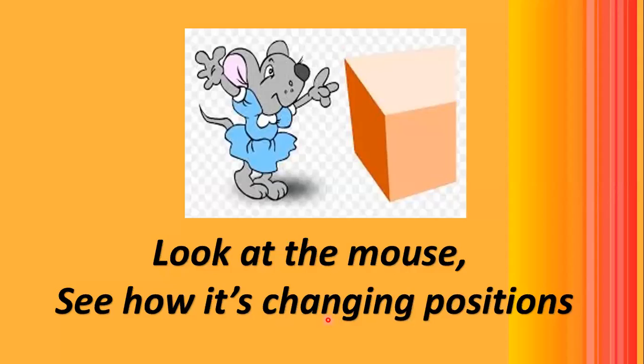Let's move on. Oh, we have a mousy here. Miss Mousy, how do you do? Look at the mouse. See how it's changing positions. Miss Mousy is very energetic, and she is always changing positions. Sometimes she's at one place, and as you blink your eyes, she moves to another one. So let's check what Miss Mousy is doing today. Where is she going? How is she changing her position? Okay, let's see.